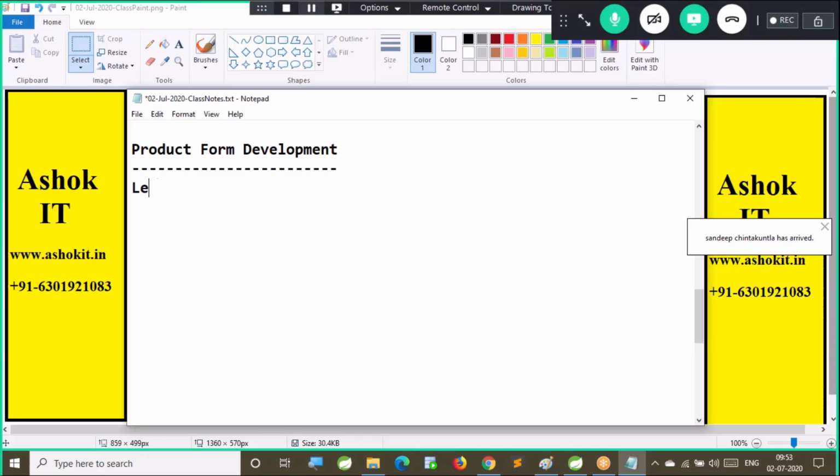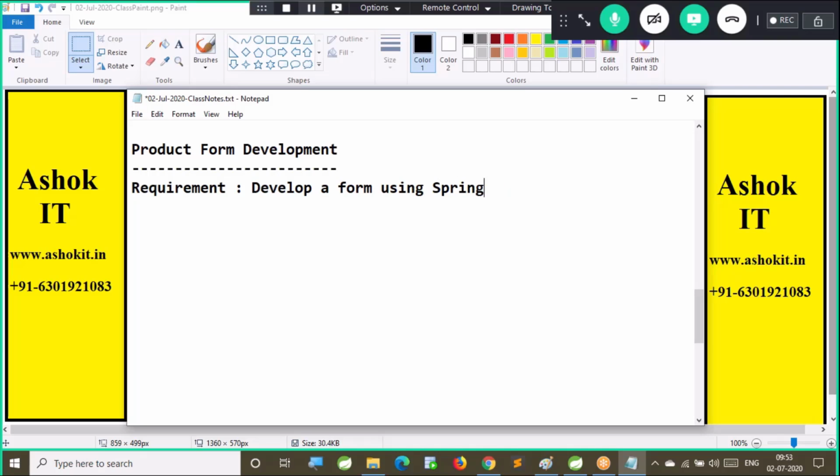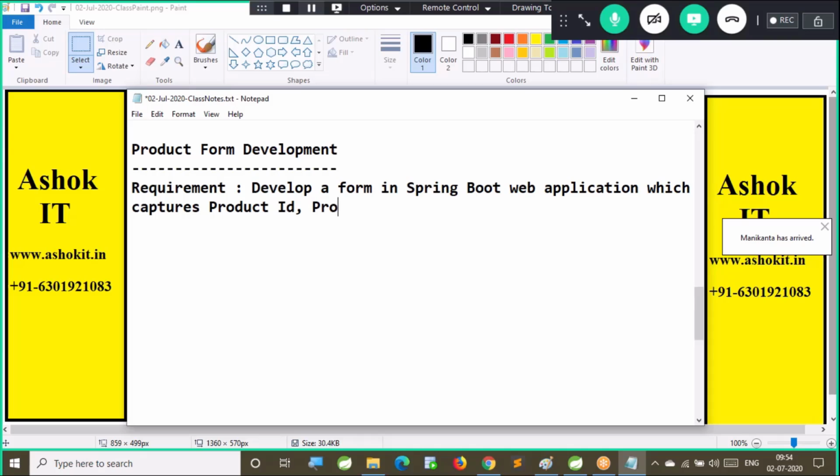Let's develop the requirement. Develop a form in a Spring Boot web application which captures product ID, product name, and product price.